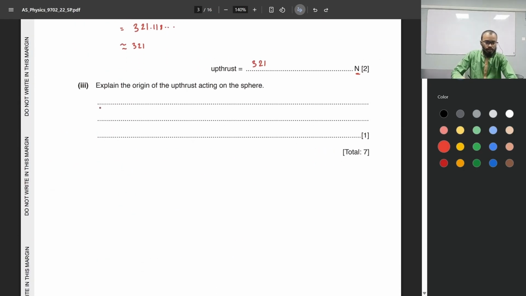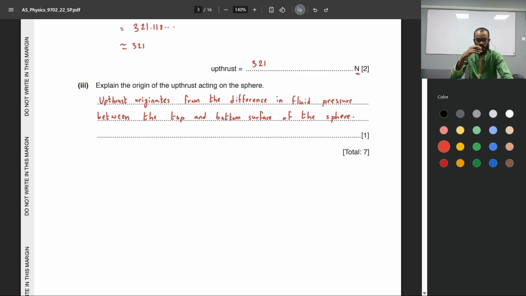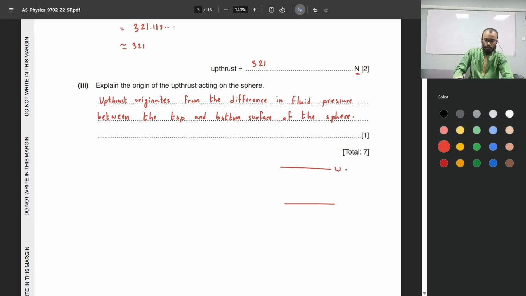The answer would be something like this. Okay, now if the situation was like this, let's say this is the water surface and this is the water bed.